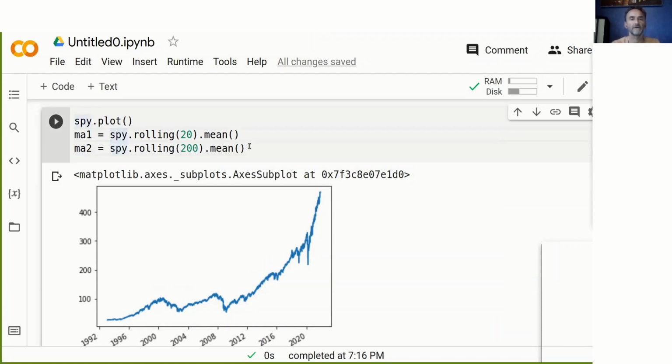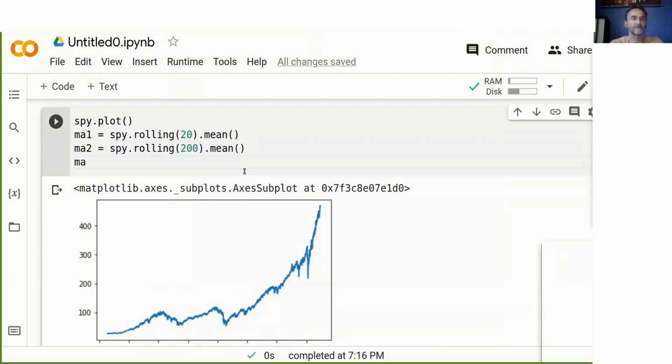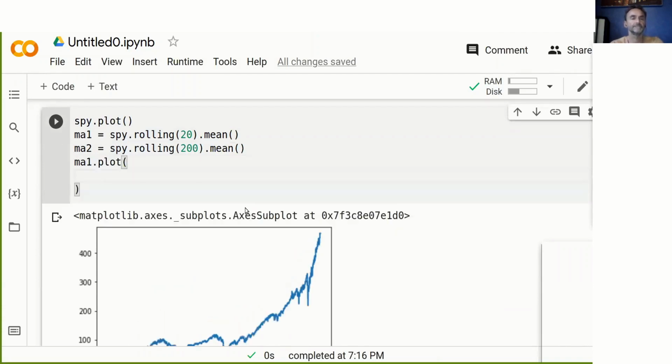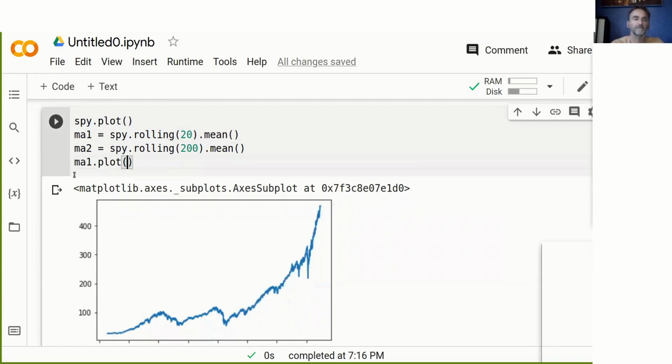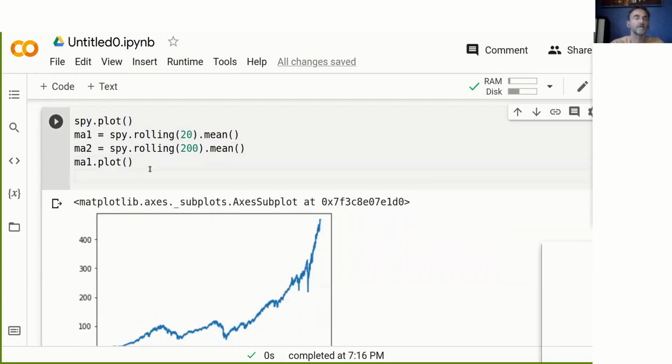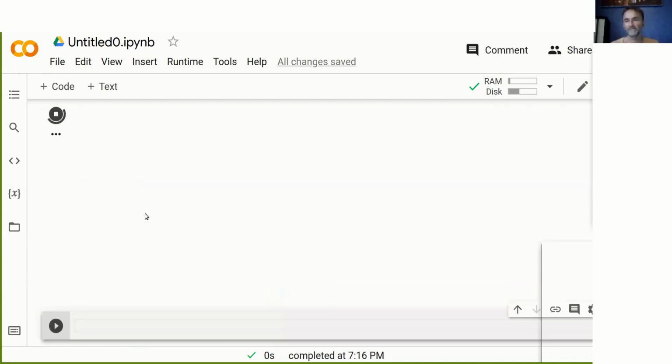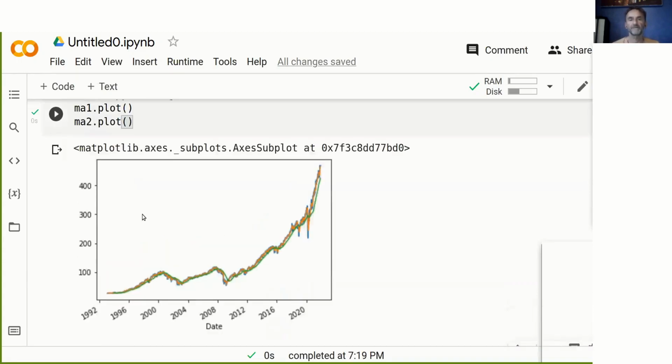And then what we do is we want to plot them in the chart as well, so we get a sense of what this looks like. Oops. So just let me fix this, and ma2.plot. So if you have any questions while I'm going along, please ask. Sometimes I might be a bit faster than you would like, so you can get some clarification.